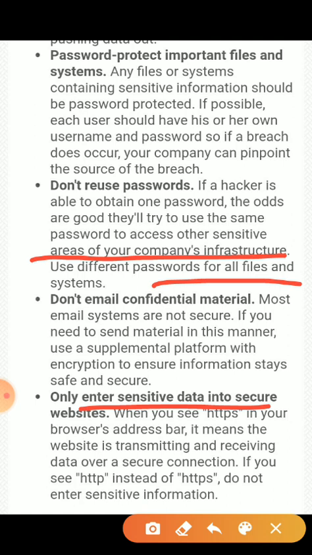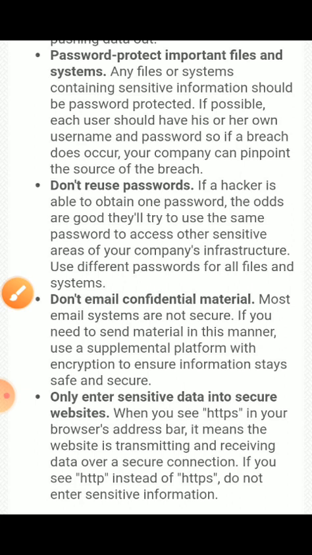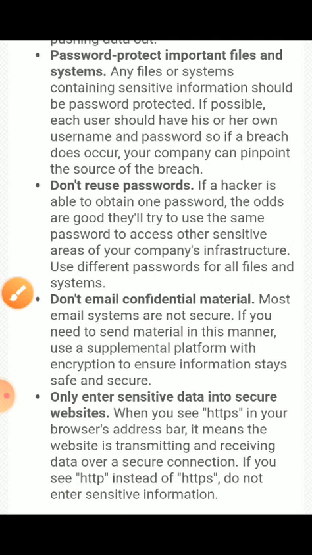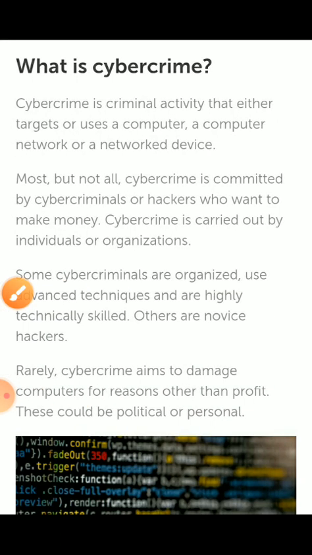Only enter sensitive data on a secure site. When you see HTTPS in your web browser's address bar, it means that the website is transmitting and receiving data over a secure connection. If you see HTTP instead of HTTPS, do not enter sensitive information. These are some basic features of private browsing.